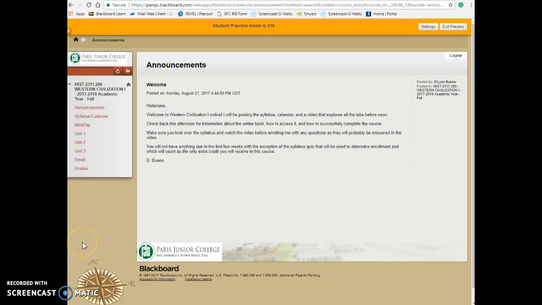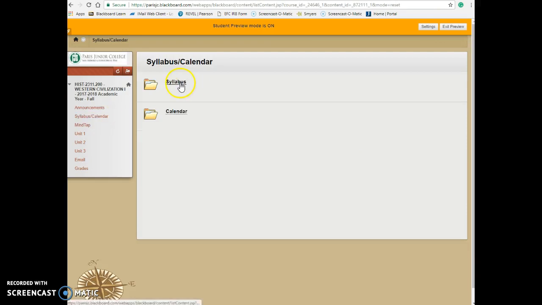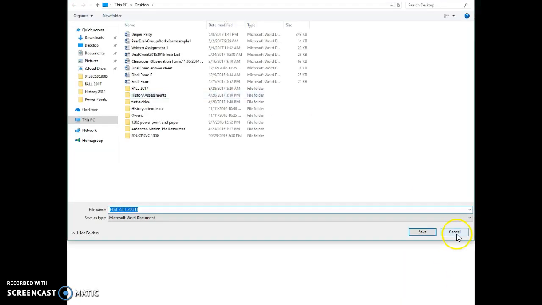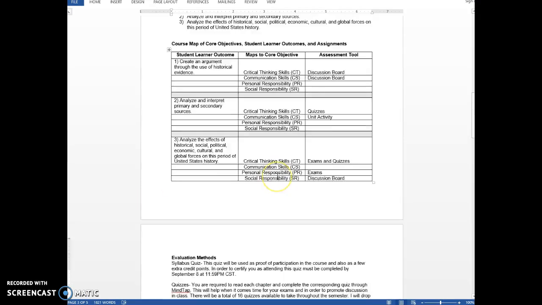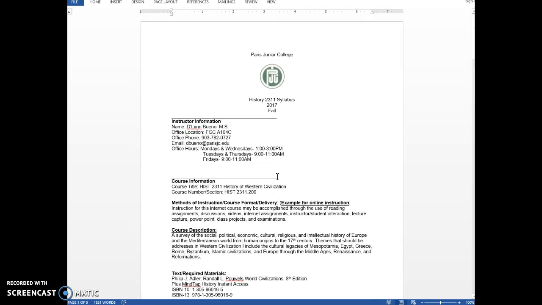So I just want to briefly go over all of these tabs over here. Announcements is where it'll always launch from. The next tab we have is the syllabus/calendar. If you click on this folder, the syllabus is there for you. I'm also going to upload it in a format where, if you don't have Microsoft Office Suite, you will be able to look at it. But let's just open it really quickly so that you can see what's going on here.